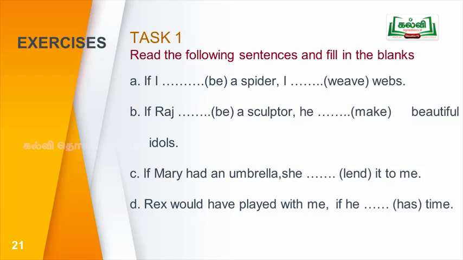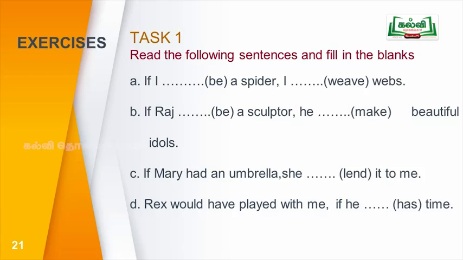See the next sentence. Rex would have played with me if he within bracket has time. So, you see which is the main clause here? Here the if clause comes after the main clause, okay. So, what's the verb form used in the main clause? Would have played. So, this is the fourth conditional, you know, fourth conditional.